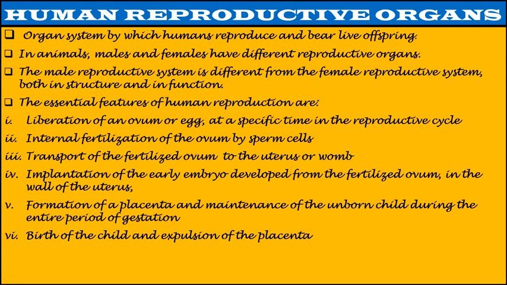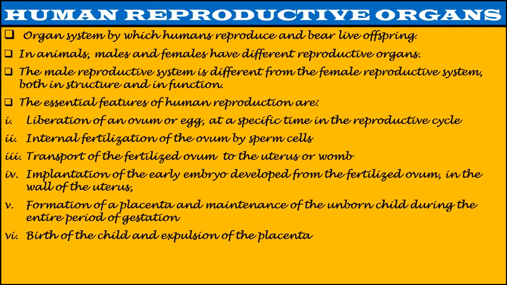The essential features of human reproduction are: first, liberation of an ovum or egg at a specific time in the reproductive cycle. Second, internal fertilization of the ovum by sperm cells. Third, transport of the fertilized ovum to the uterus or womb.